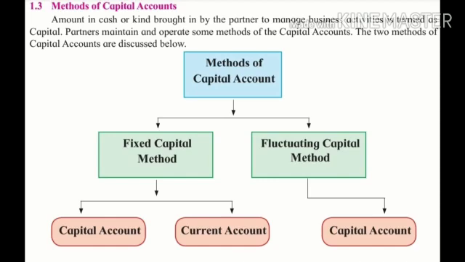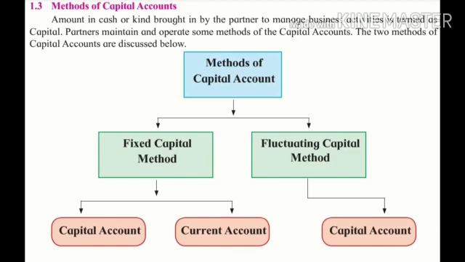So there are two methods. The very first is the fixed capital method, the second is the fluctuating capital method. In the fixed capital method, the amount of capital of partners remains the same at the end of the financial year. There is no addition or subtraction from the capital during the year. When this method is adopted, partners have to open a new account, the partners current account, for capital adjustments. For example, drawing, interest on capital, partner's salary, commission, brokerage are all adjusted through the current account only.